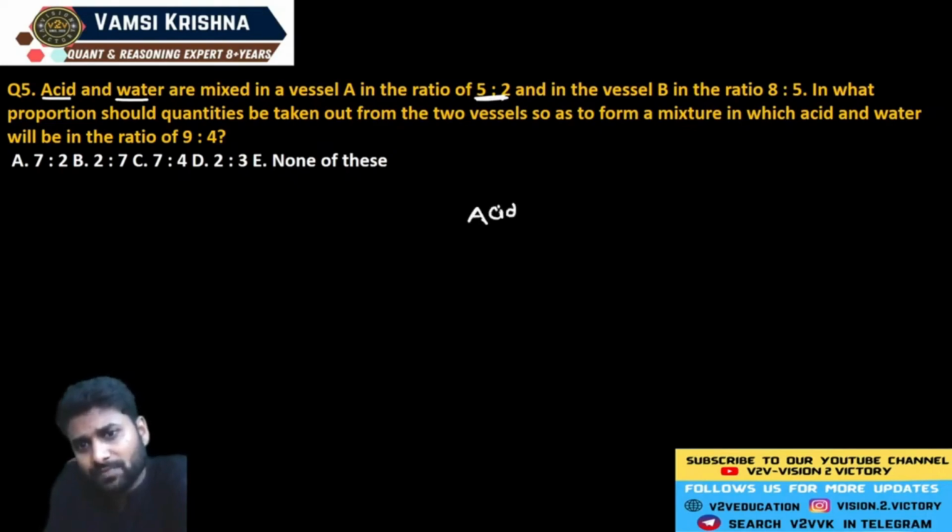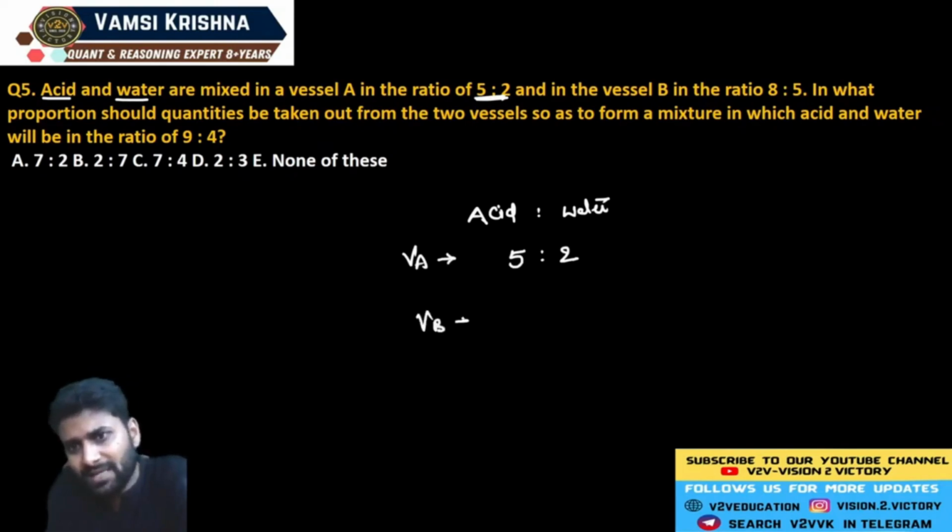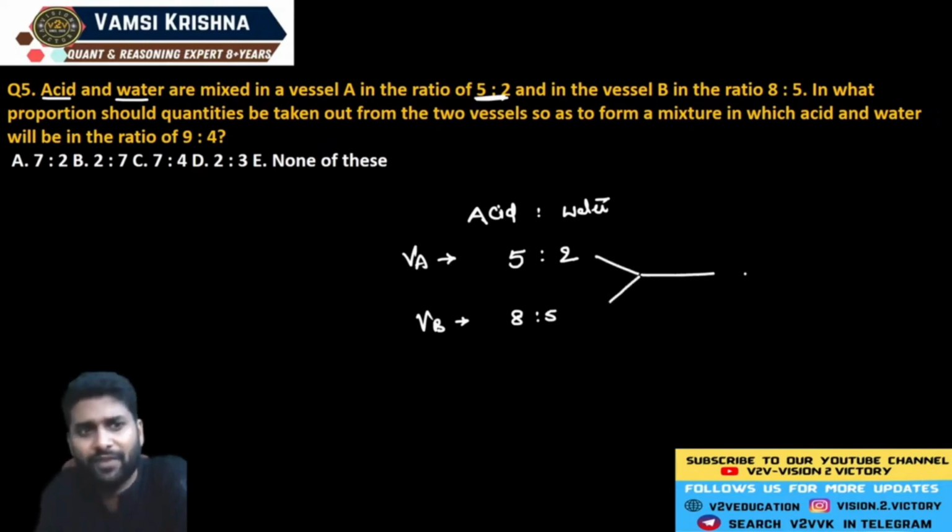The initial ratio of acid and water in vessel A is 5 is to 2. Vessel B is exactly equal to 8 is to 5. Here is the question: in what ratio should we mix them together to get a final ratio of acid and water exactly equal to 9 is to 4?